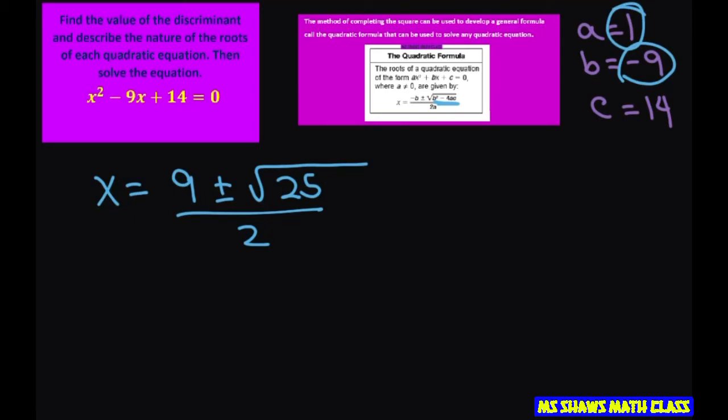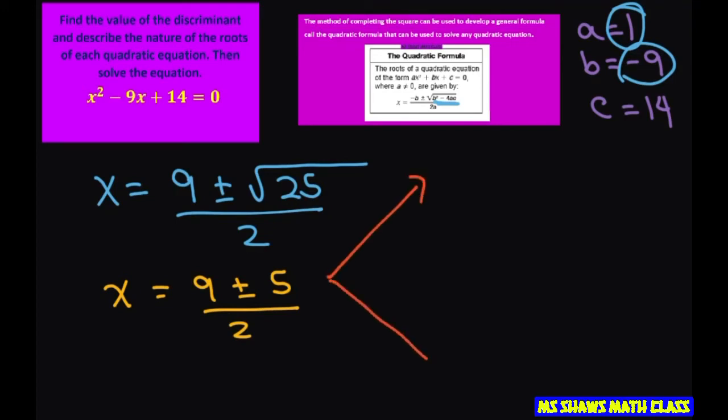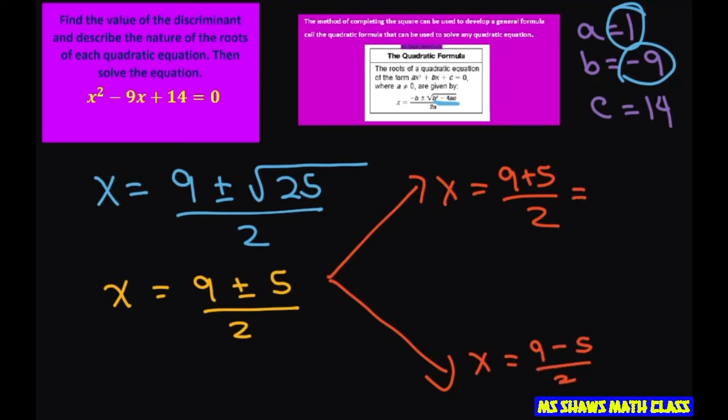So the square root of 25 is 5, so let's simplify that. We get x equals 9 plus or minus 5 divided by 2. Now, for this, we have to split it up. X equals 9 plus 5 divided by 2, and x equals 9 minus 5 divided by 2. So this is going to be 14 divided by 2, which is 7. And this one's going to be 4 divided by 2, which is 2.